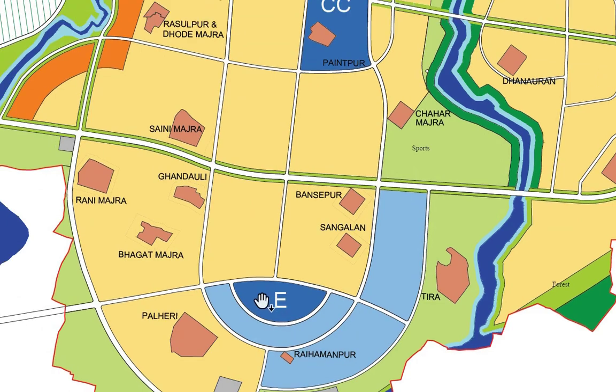Here we are seeing capital letter E written over here. This capital letter E represents the area reserved for educational institutions. So we'll be seeing some campuses of universities and technological institutions in this area in future.